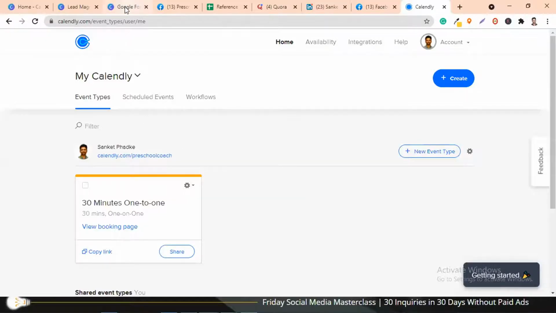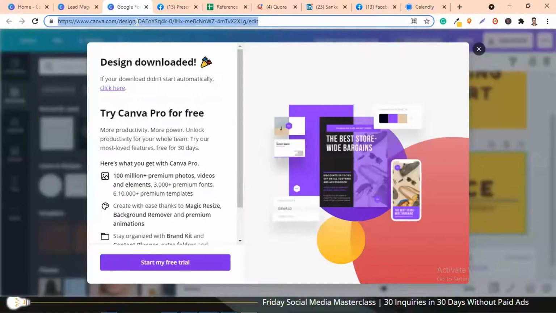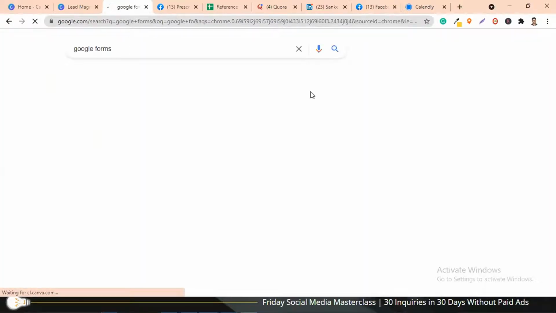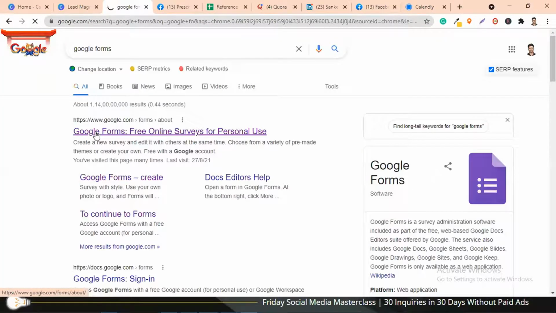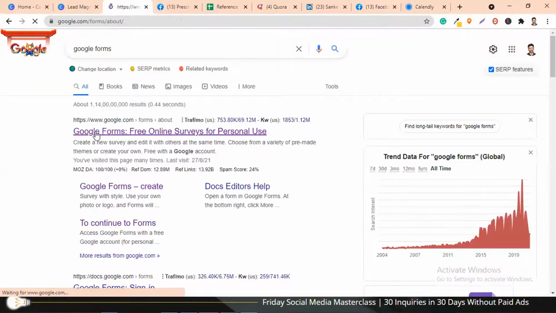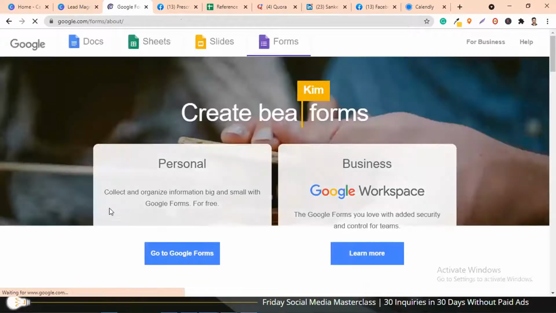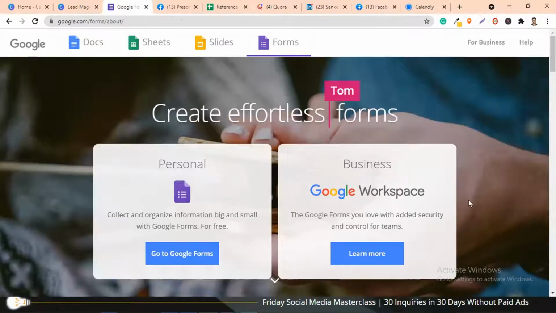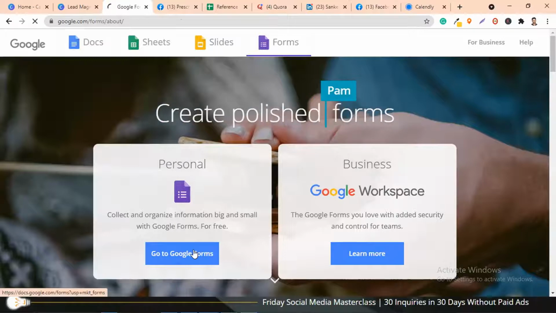So now I have already opened Google Forms here. All you need to do is type Google Forms in the Google search, and you will get this very first link. Just click on that link, and then you will see something like this. Don't go for this Google Workspace because this is a paid version. Go to this personal and go to Google Forms.